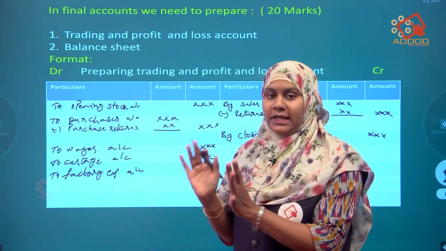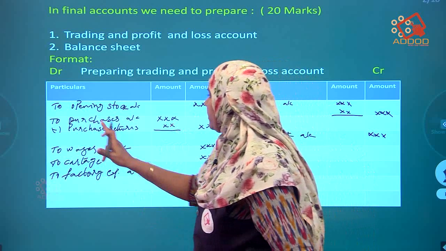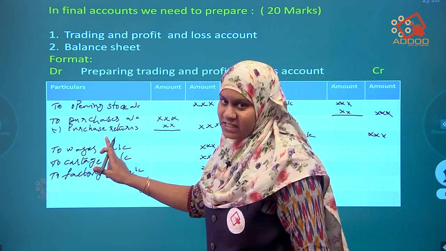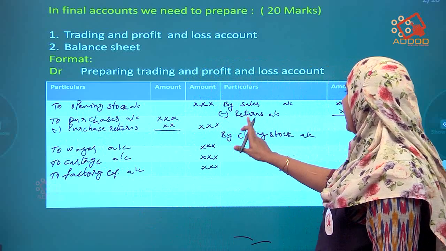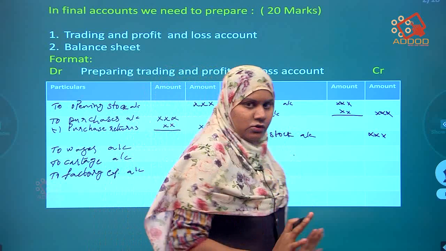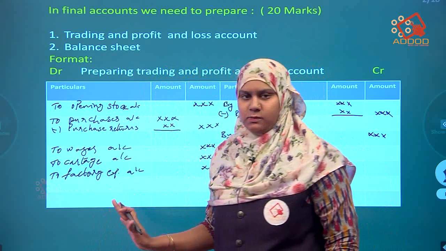Final accounts, trading account. To opening stock, by closing stock. To purchases, minus purchase returns, outer column. By sales, minus returns, outer column. By closing stock. On the debit side, to wages, to cartage, to factory expenses.